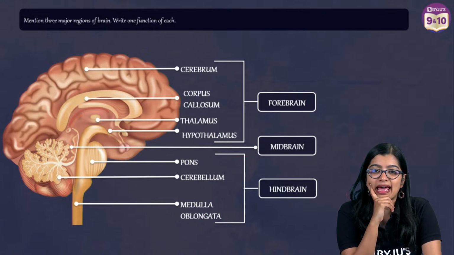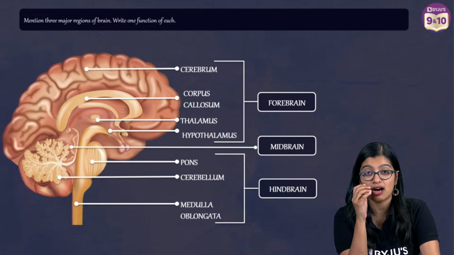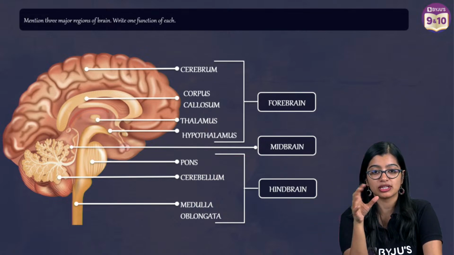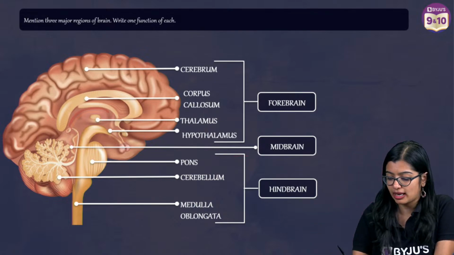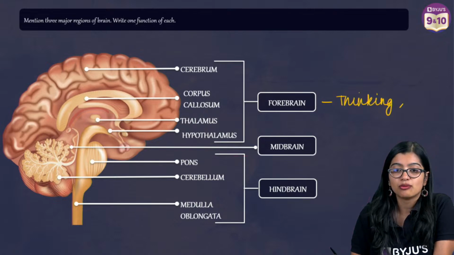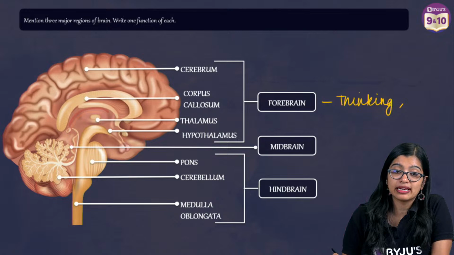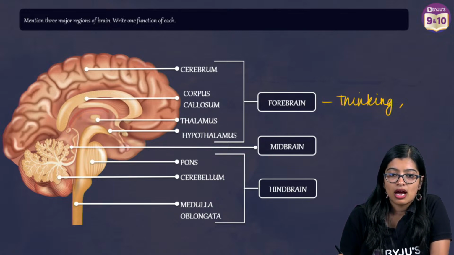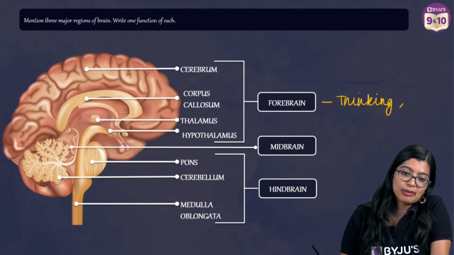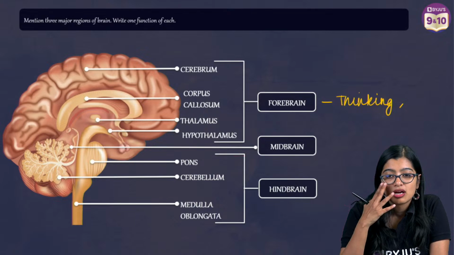Olfactory lobes that are there are parts, or lobes, in the brain, for regulating smell, right? Forebrain is for thinking, okay. Thinking. What else? Major thinking part, learning, thinking unit. Stores all memories, okay.